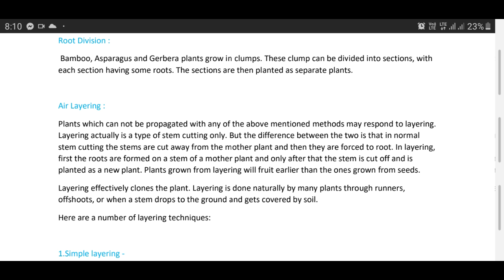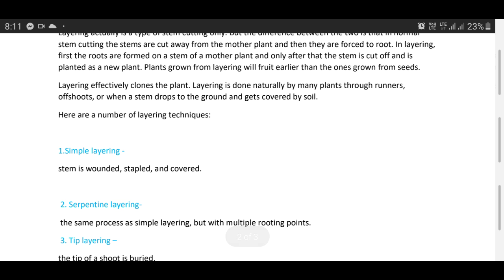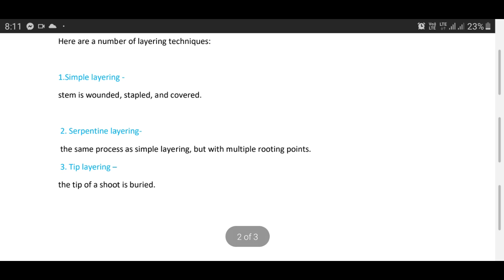Plants grown from layering will fruit earlier than the ones grown from seeds. Layering effectively clones the plant. Layering is done naturally by many plants through runners, offshoots, or when a stem drops to the ground and gets covered by soil. There are a number of layering techniques, and these are simple layering, where the stem is wounded, stapled, and covered with soil. Serpentine layering is the same process as in simple layering, but the stem is buried at multiple rooting points.